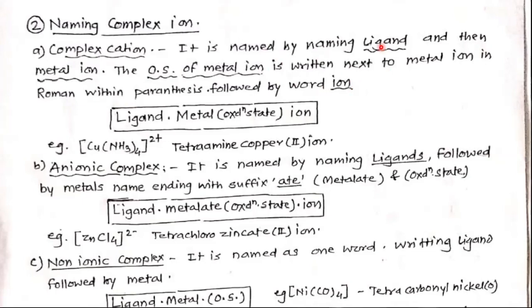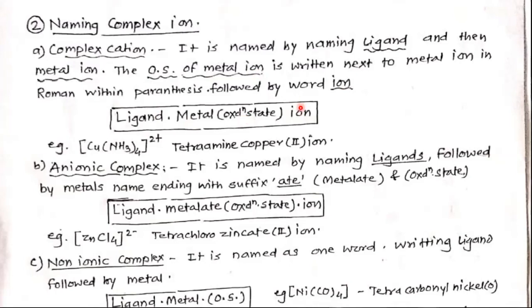So we first write the name of the ligand, then the metal ion, then the oxidation state of the metal ion in parentheses, and at last the word ion.